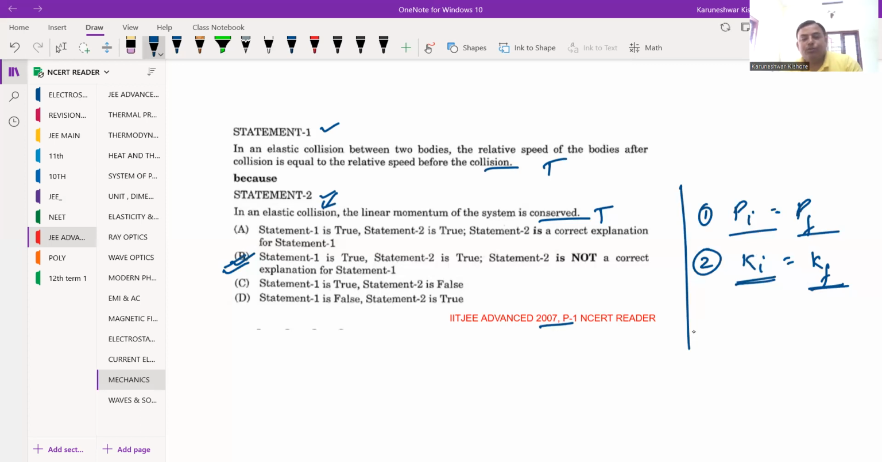I hope you understood this concept. This is very fundamental and basic concept which has been asked in 2007.